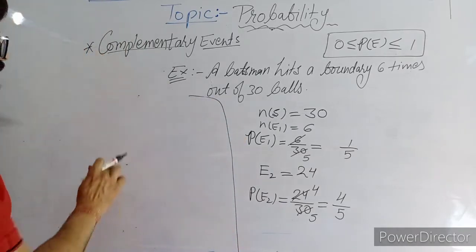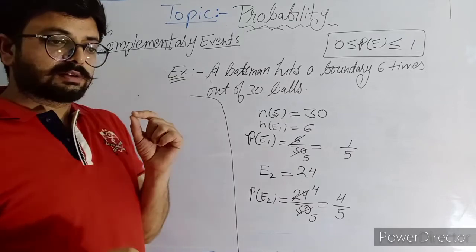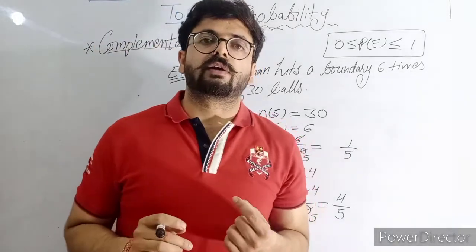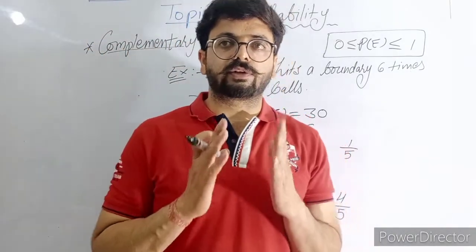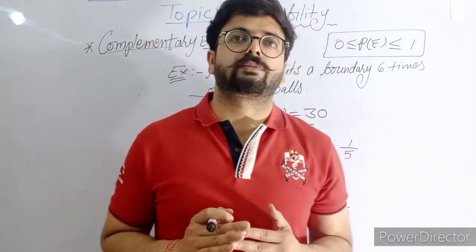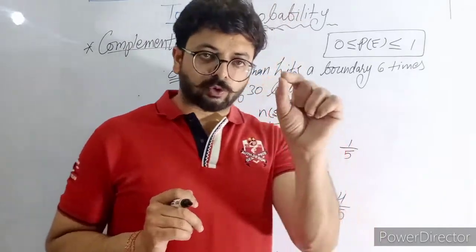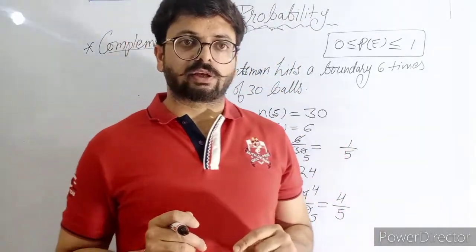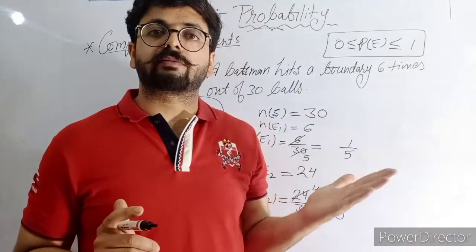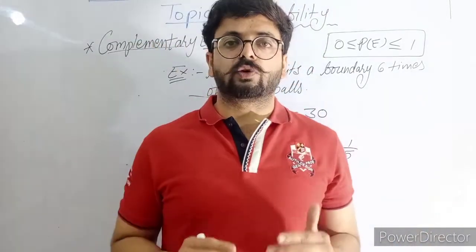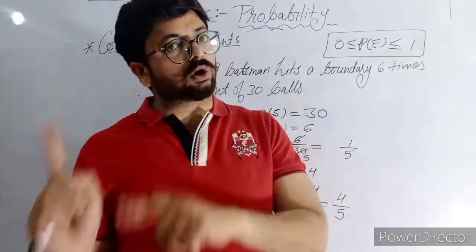Complementary event. Suppose whenever we are throwing a dice, we know the total outcomes. Now suppose I'm throwing a dice and I'm saying 2 will come. The probability that 2 will come is 1/6. 2 will come and 2 will not come.